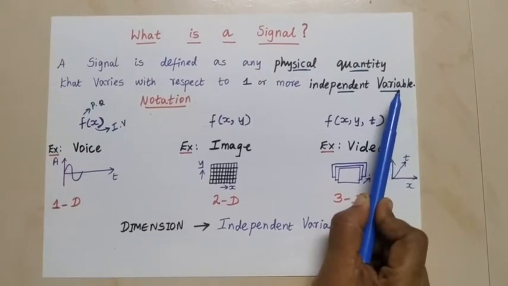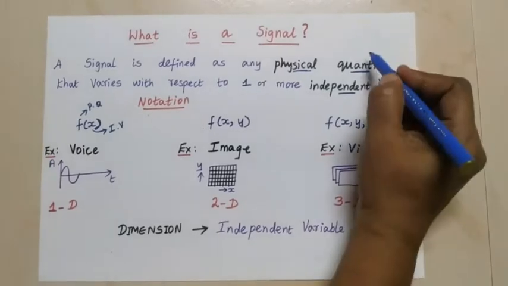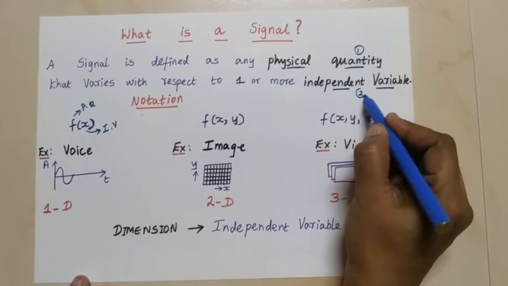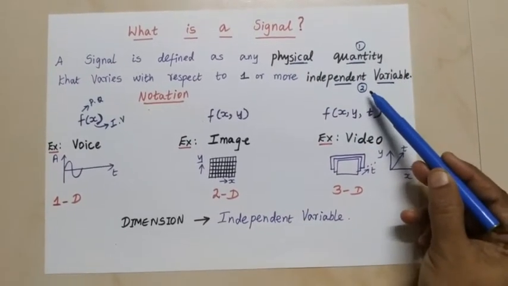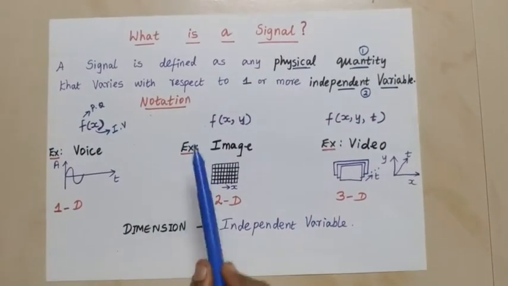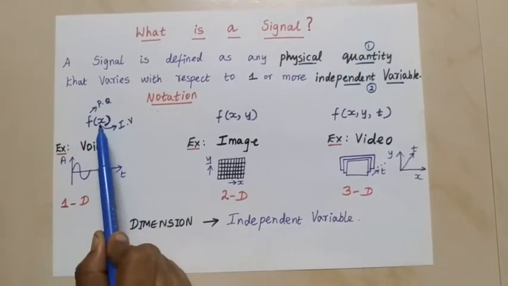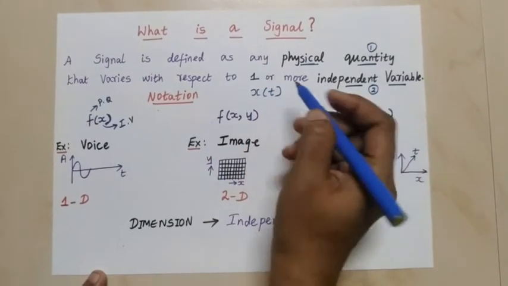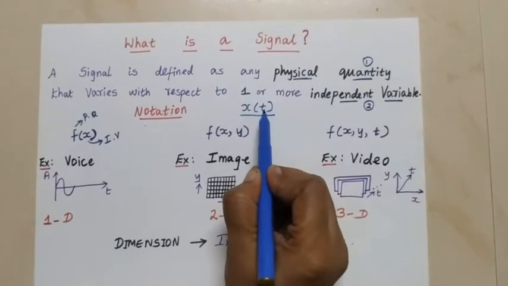So to define a signal, we need two parameters. First one is the physical quantity. Second one is the independent variable. So the parameter 1 varying with respect to the parameter 2 is called a signal. So how to represent it mathematically? We can denote it as f of x, or you can denote it as x of t also. So any notation, a function and an independent variable.